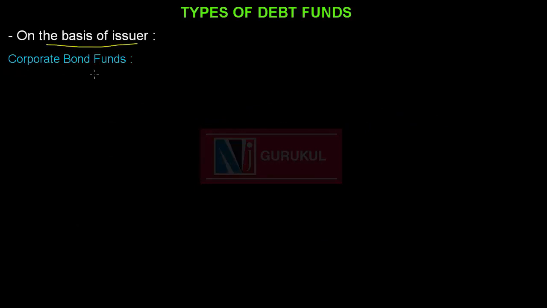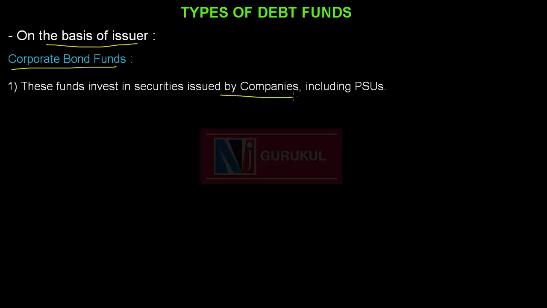The second type of fund on the basis of issuer is corporate bond funds. Corporate sector bonds invest in securities issued by corporates. So, they can invest in bonds issued by banks, bonds issued by PSUs, that is public sector undertakings, and bonds issued by private sector companies.